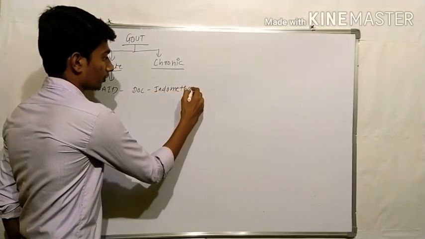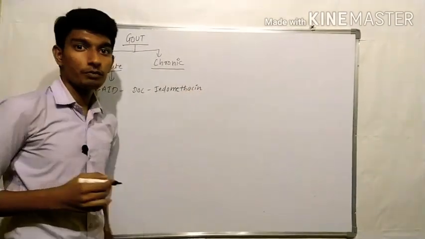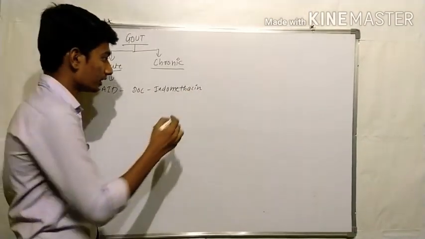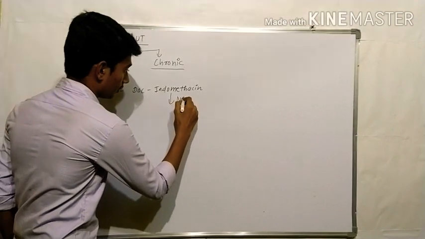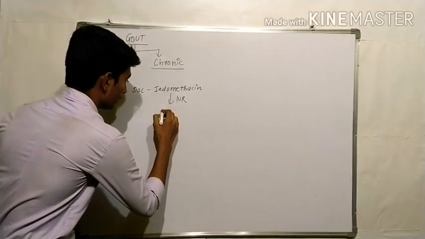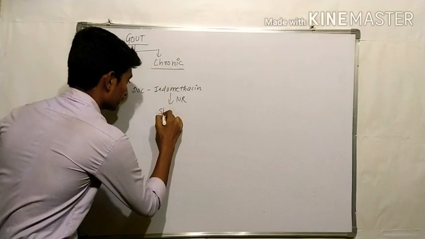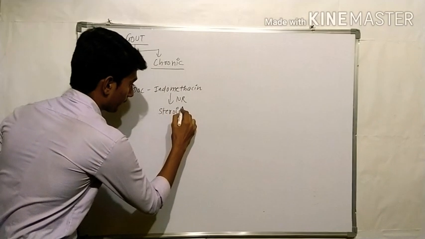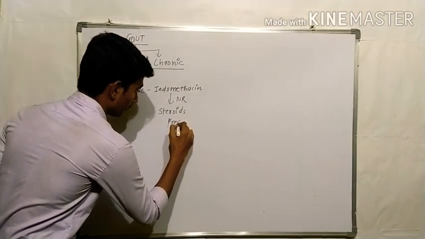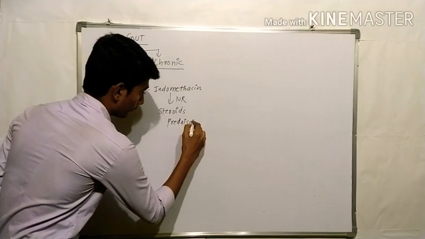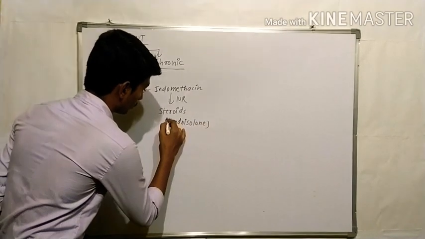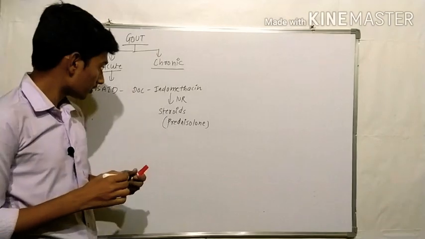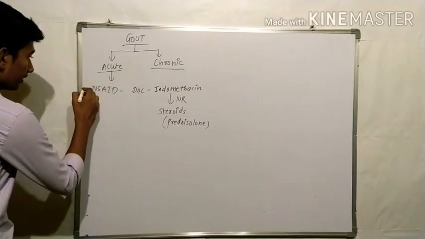If the patient does not respond to indomethacin, then steroids are given, for example, prednisolone. Okay, first drug is NSAID.